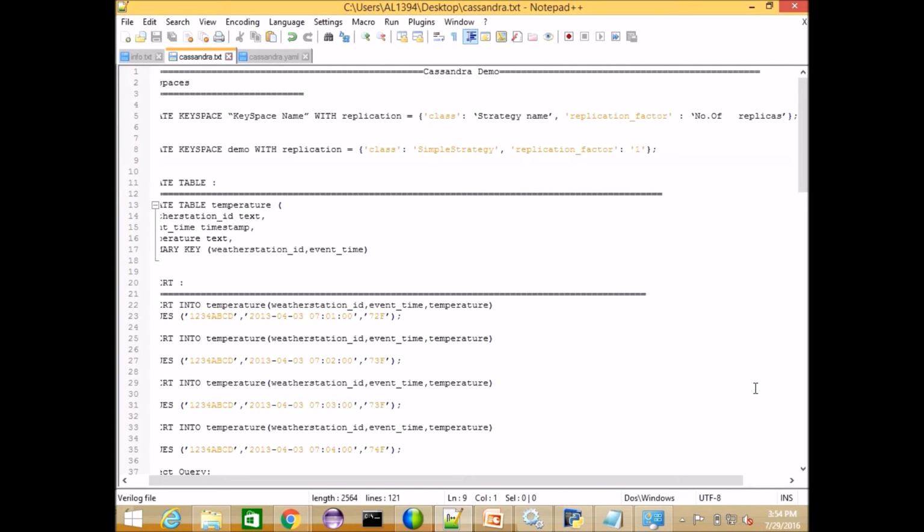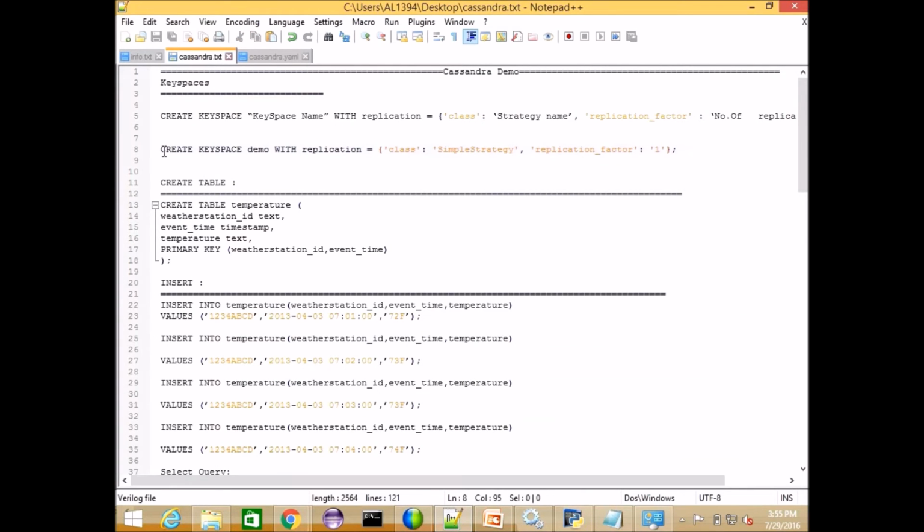Everything is on a data center basis. So at that time, if you have a replication factor of 3 and multiple data centers, you need to specify NetworkTopologyStrategy instead of SimpleStrategy. But here, since it's having only one node, it's not going to have a cluster with multiple data centers. So I'm going with multiple data centers and using NetworkTopologyStrategy.